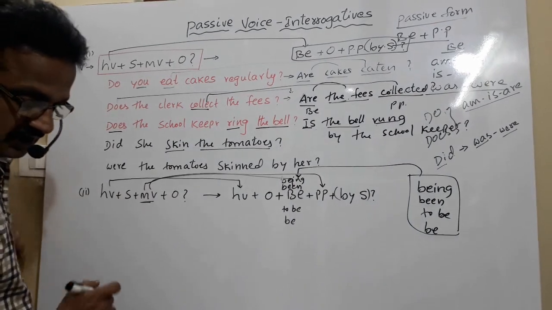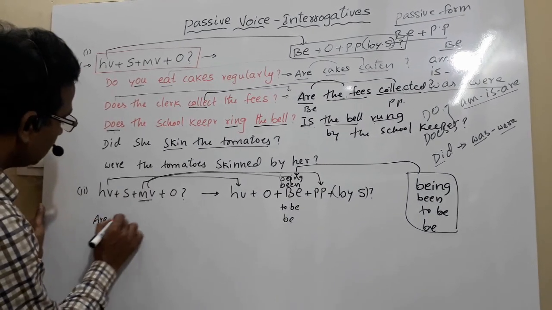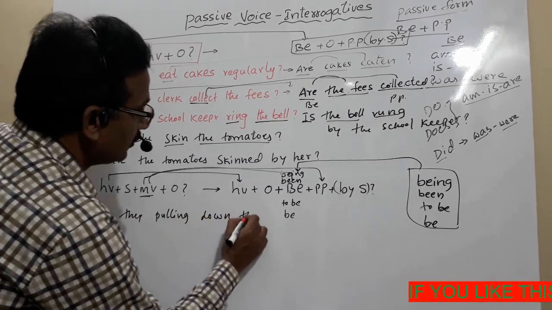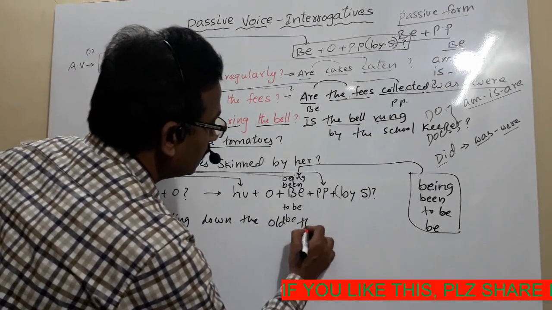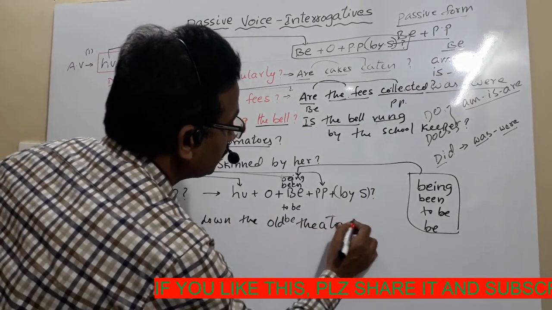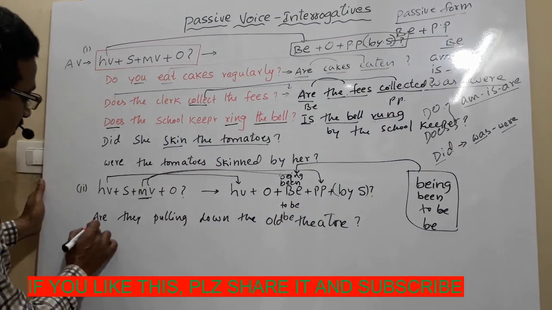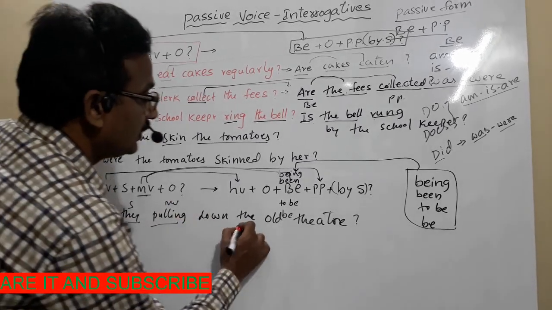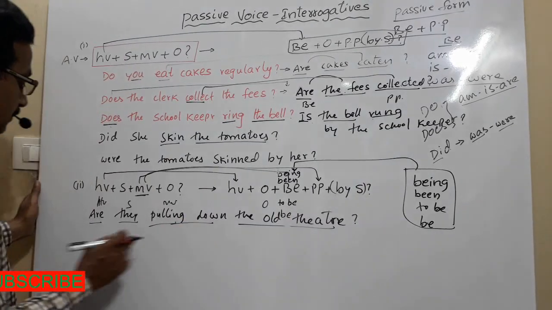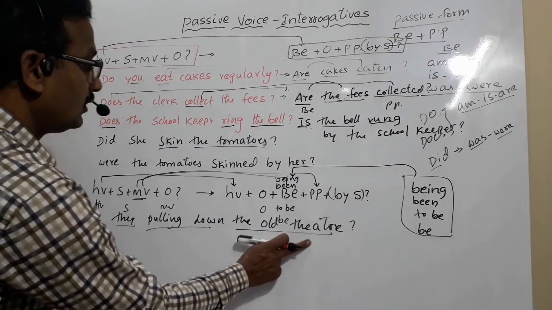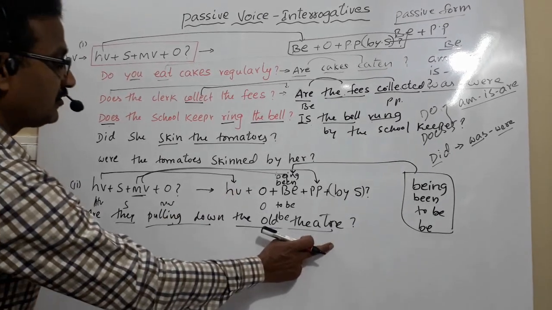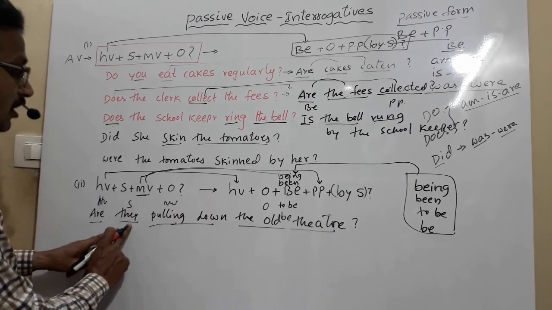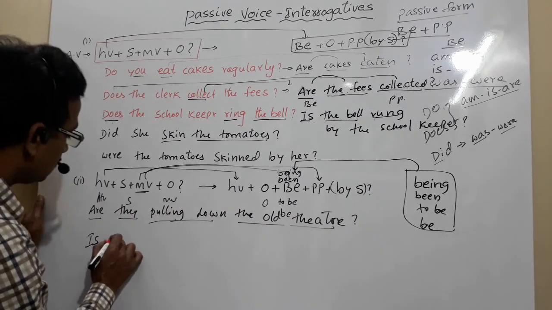For example, are they pulling down the old theatre? Observe this sentence in passive voice. Helping verb, subject, main verb, and old theatre is the object. Now the helping verb. The object, old theatre, is singular, so the helping verb must agree with it: is. The helping verb goes as usual. The object should come in the subject place. So the old theatre,